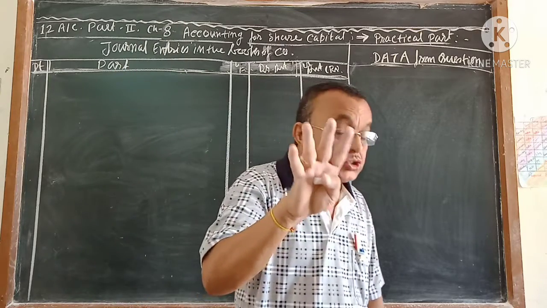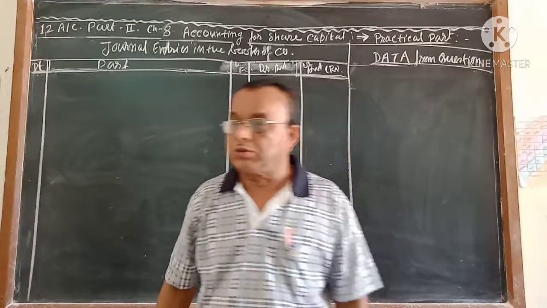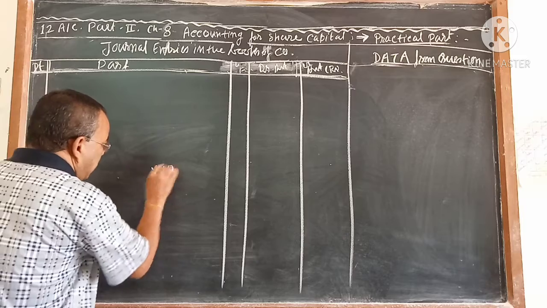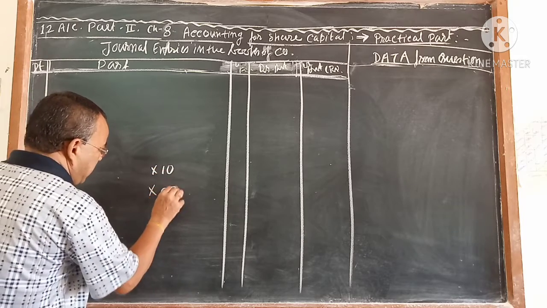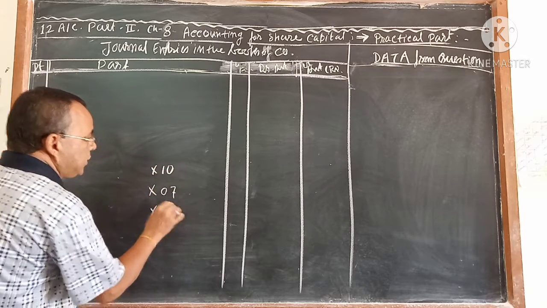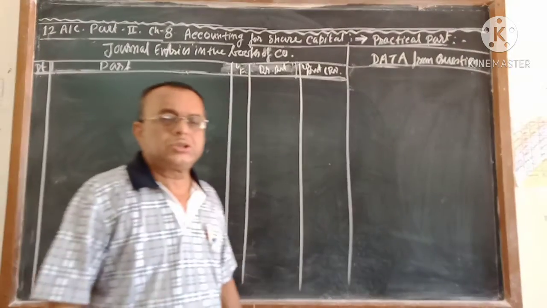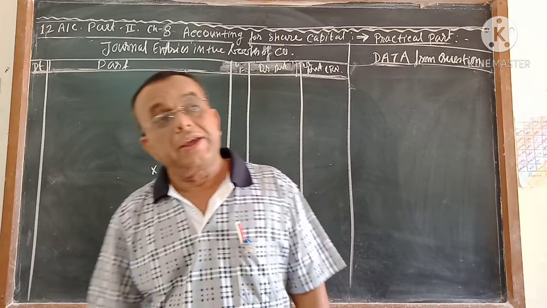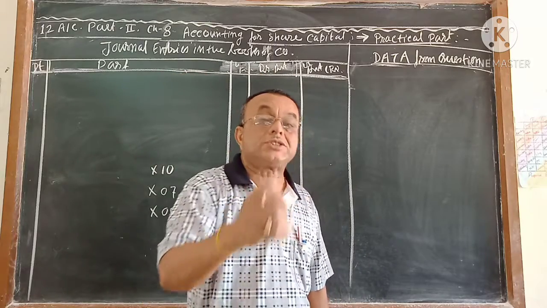First I will cover the theoretical part, after that the practical side. Whether it will be multiplied by 10 or 7 or 8 or anything else depends on when the company is going to cancel. The company has the right to cancel at any stage.